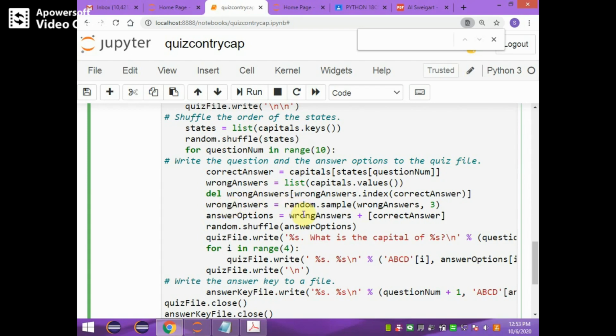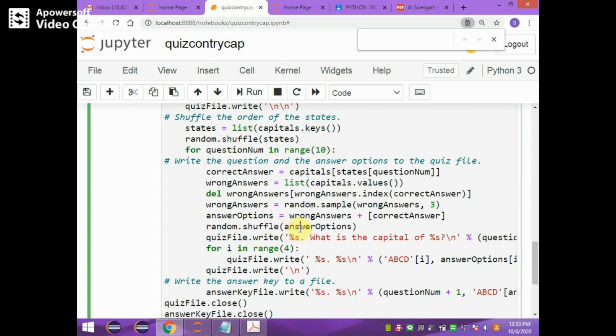Once again, wrong answers are concatenated with the correct answer, and both are stored in the answer options list. Then answer options are shuffled so that the correct answer is not always in the same option.